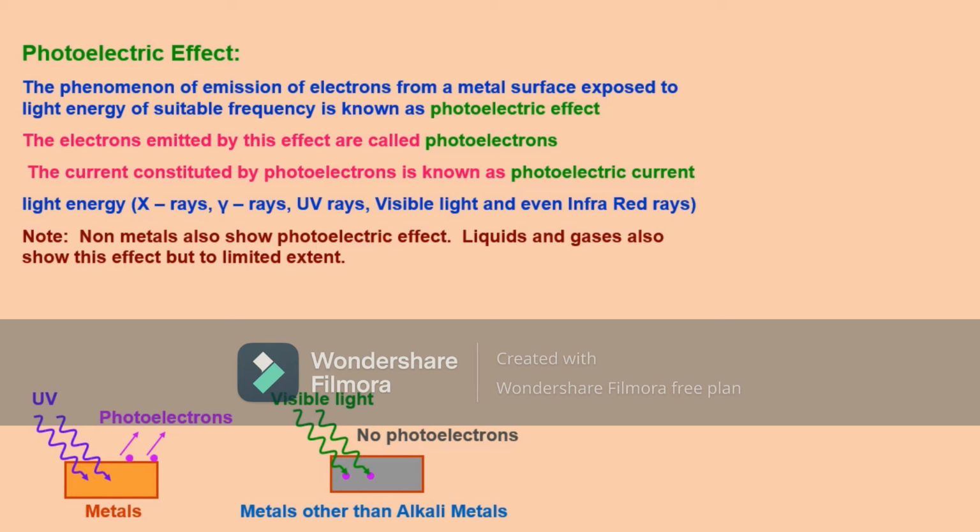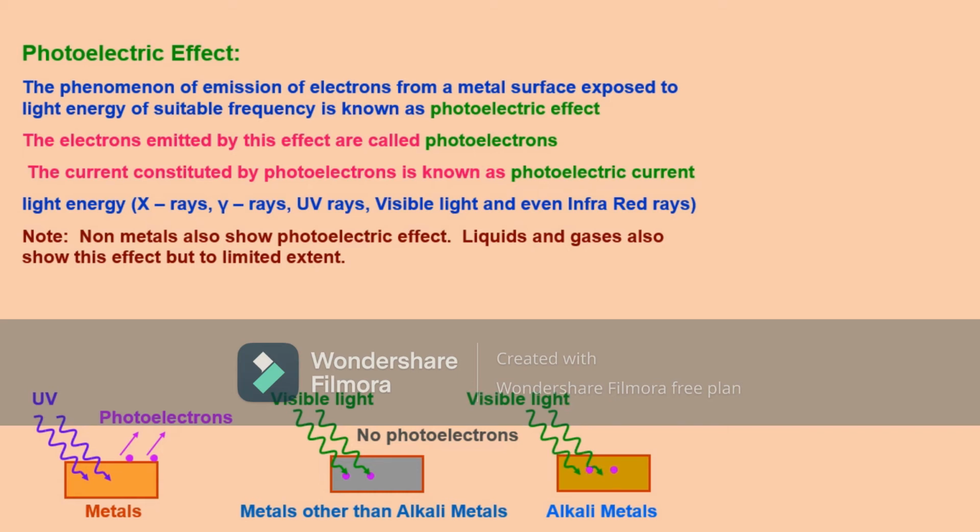Why? Because they have what is called work function, and this work function is higher. For that reason it is not showing photoelectric effect for visible light. Alkali metals show it even for UV radiations, but metals other than alkali metals do not show it for visible light.